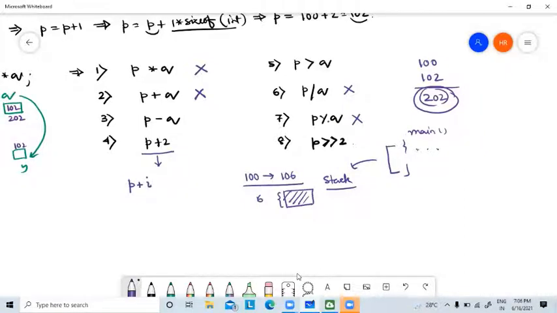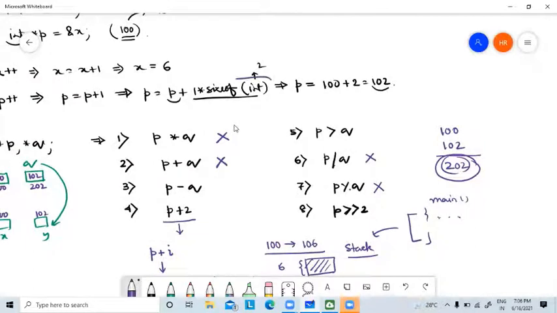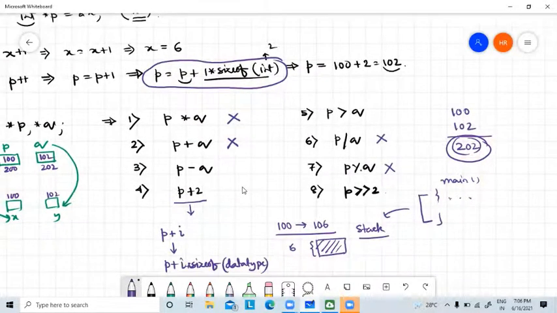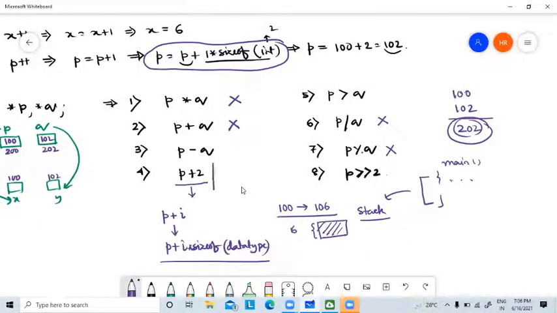P plus I, if P is a pointer and I is some integer value, then it will be converted to P plus I into size of data type. So this is valid. Remember this. This is pointer arithmetic, and we have already seen this. So we can add some constant value, and similarly we can subtract some constant value. So these two are illegal.